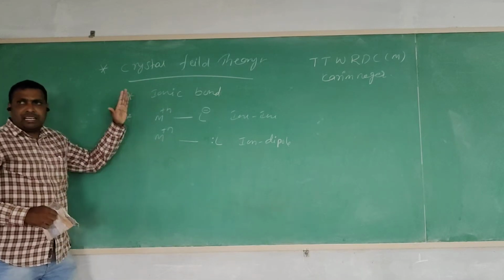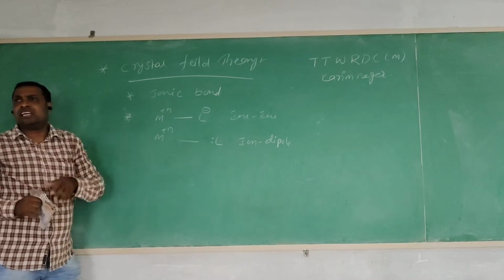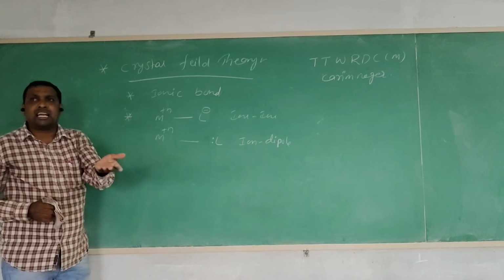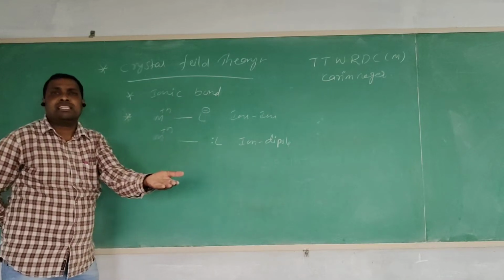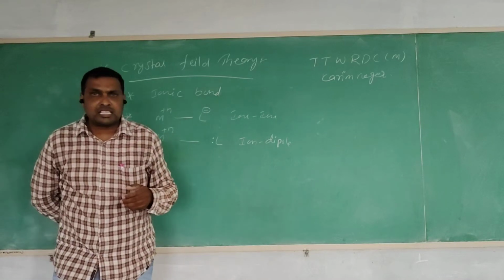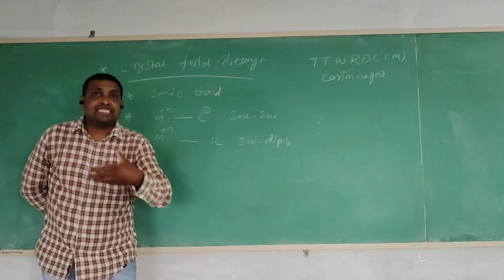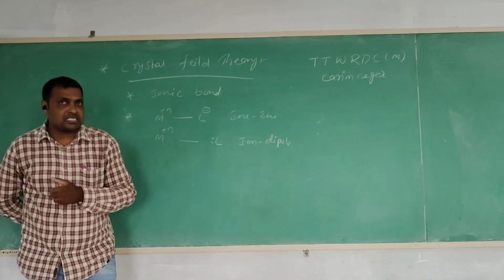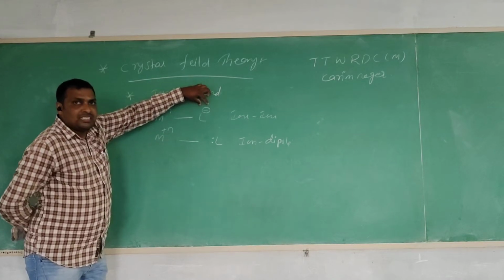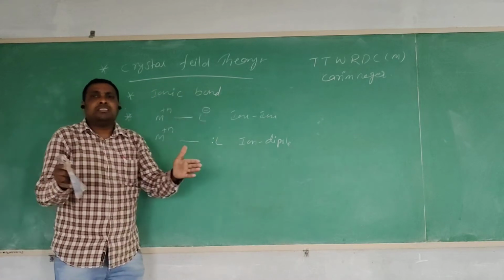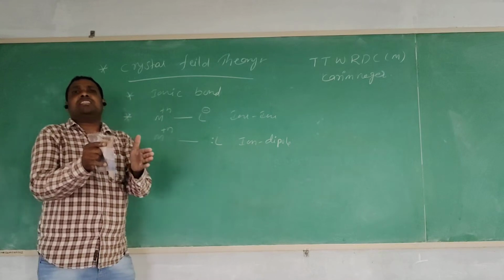The metal ion is the cation, as the metal readily loses electrons to form the cation. Whether negative ligands or neutral ligands are present, both are electron-rich species. Between the cation and the anion, electrostatic attractions are generated.